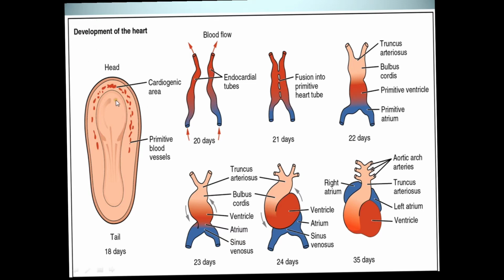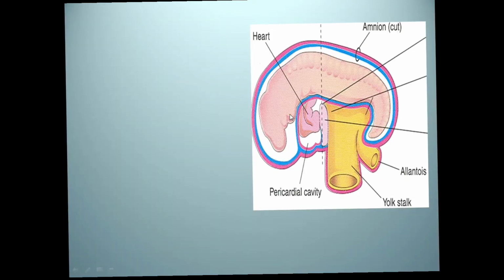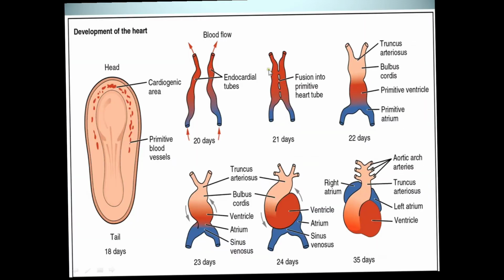So in the heart region, or the cardiogenic region, approximately in front of the head region, two tubes, the endocardial tubes, are formed. These endocardial tubes approach each other and get fused, and when fused, they form a single tube having two ends. One is called a venous end and the other is called an arterial end. So it has two ends. Blood is received and then the blood goes out. There is an inflow tract and there is an outflow tract.